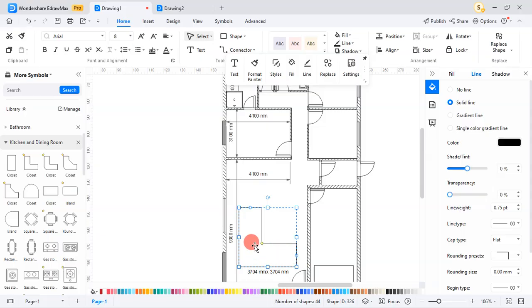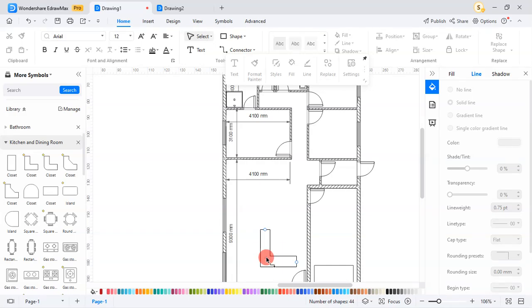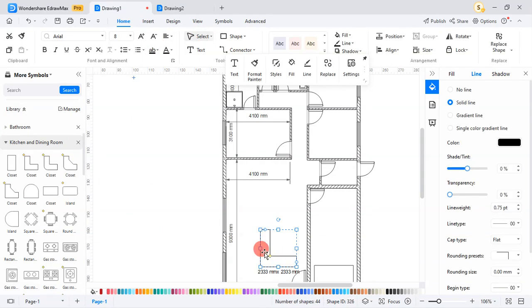Yes, you can see what is happening, but I want to move up here. This is what I wanted.